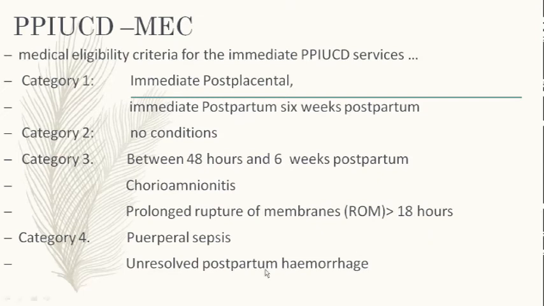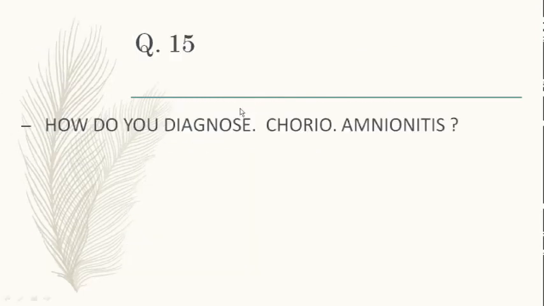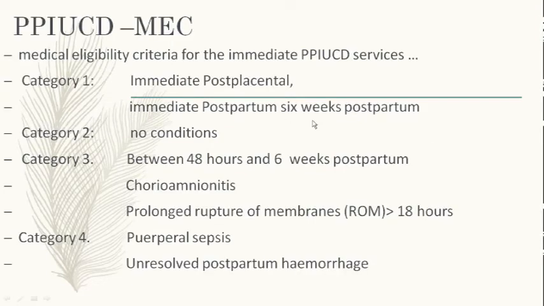So category 1 is immediate post-placental, that is within 10 minutes, and immediate postpartum, that is up to 48 hours, and after 6 weeks. For category 2, they have not mentioned any condition, but category 3 is when the patient comes between 48 hours and 6 weeks.